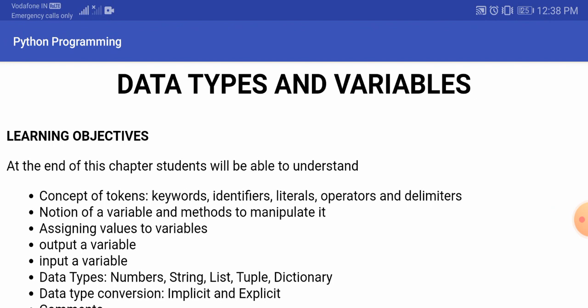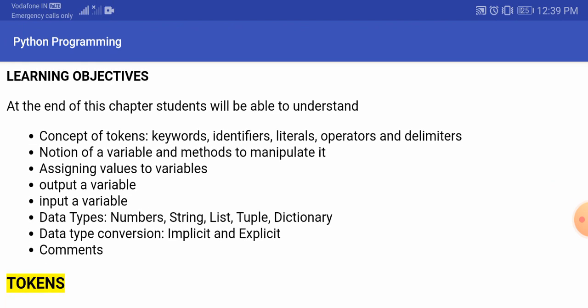So first of all, let's discuss the topic today, that is data types and variables. Among this, we are going to discuss the learning objectives. The learning objectives include the concept of tokens, that is, what tokens are, which include keywords, identifiers, literals, operators and delimiters. Then the notion of a variable and the methods to manipulate it.